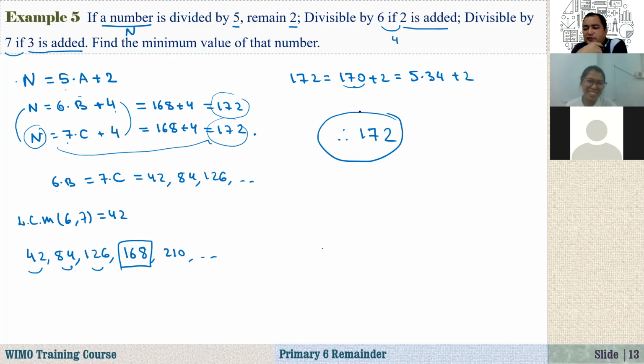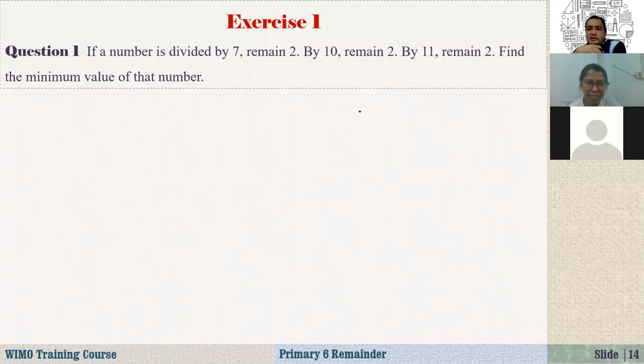Now let's solve a few questions until we run out of time, and I will finish the class. So this is exercise 1. I think you should have this paper, maybe from that Olympiad committee. We have 13 questions, but now we don't have much time. At least let's try to solve maybe 2, 3 questions. But these are similar questions, okay?